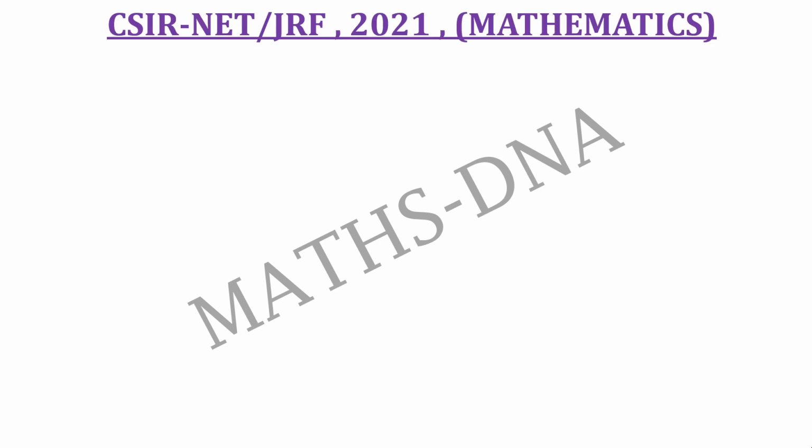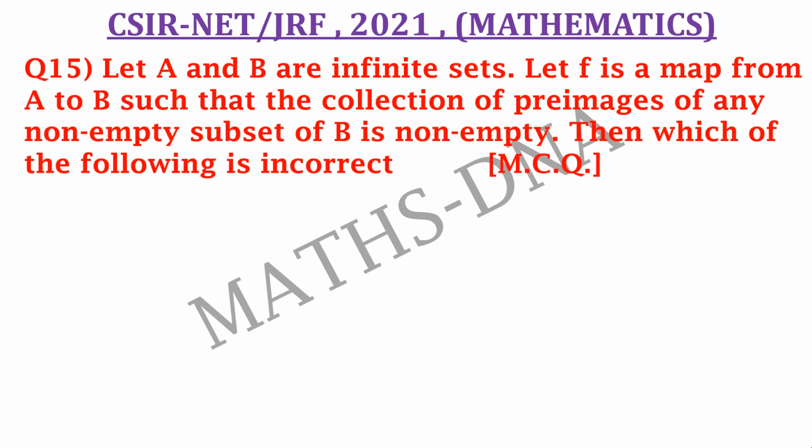Moving on to the question: let A and B be infinite sets. Let F be a map from A to B such that the collection of pre-images of any non-empty subset of B is non-empty. Then which of the following is incorrect? I would recommend you read the question once again, so that if you are able to understand the question once, the options get easier.